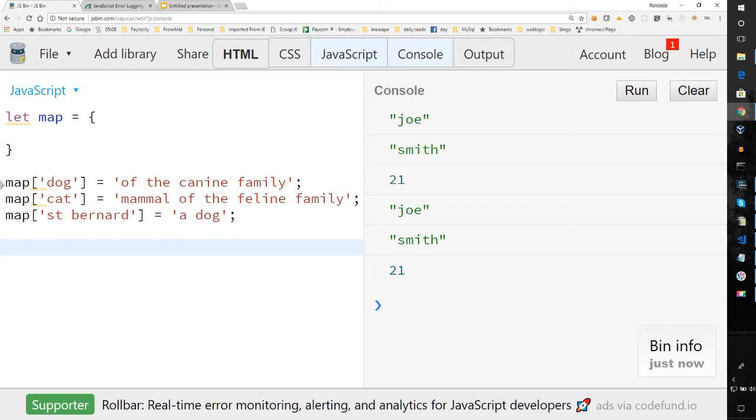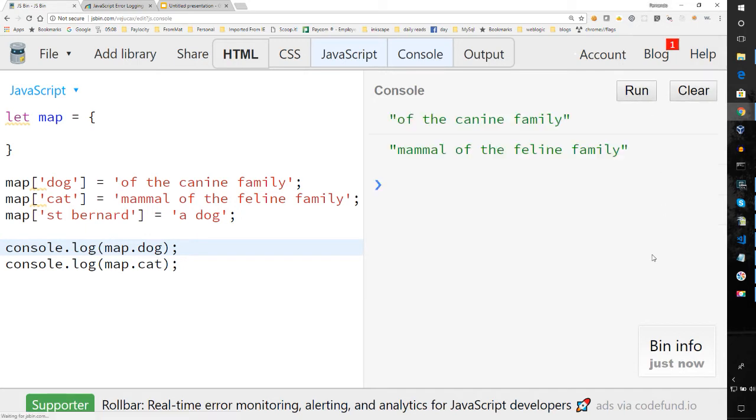And then we can simply access them like this. And as you can see, we get the same results. But what about this one? I'll leave that up to you to figure out how you can access that. But the only way that you could probably access that would be like this. I'm not sure that you can access it any other way, other than using the quotes.